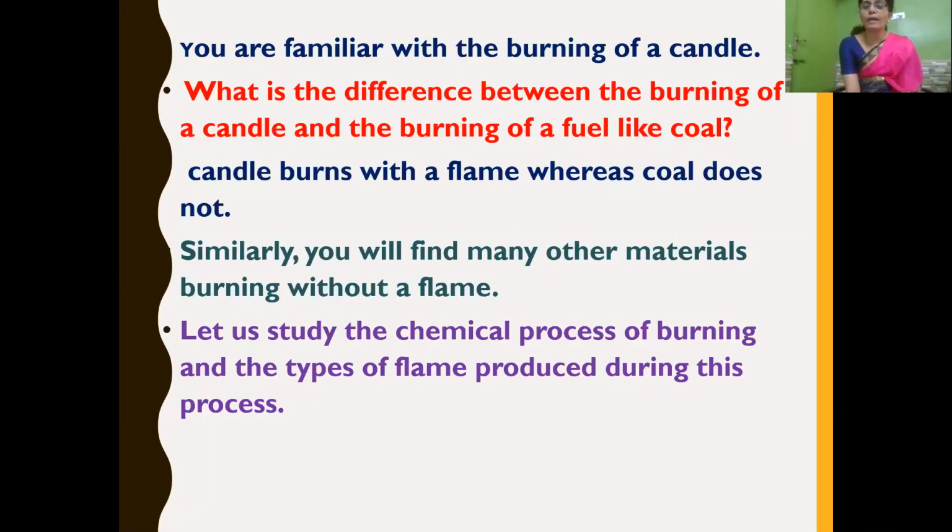Similarly, you may find many other materials. They burn without flame. So now let's study the chemical process of burning and the types of flame produced during this process. Got it, children? So now we are going to learn about chemical process of burning and the types of flame produced during the process of burning.